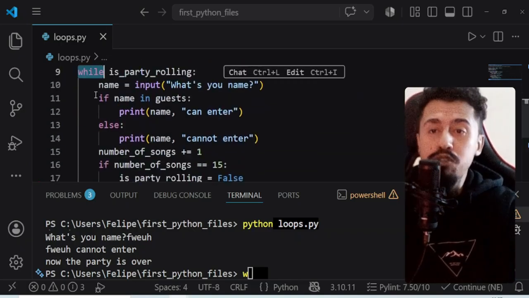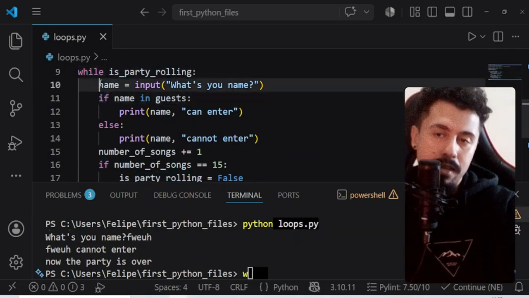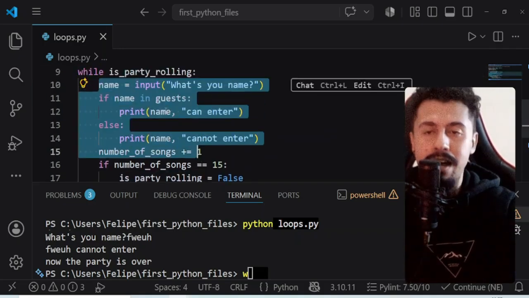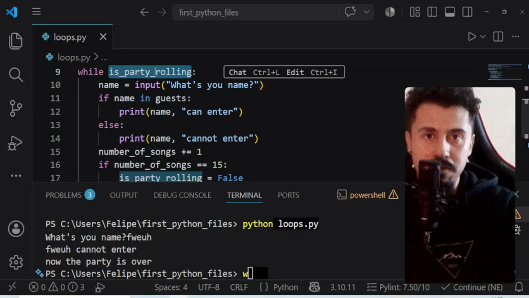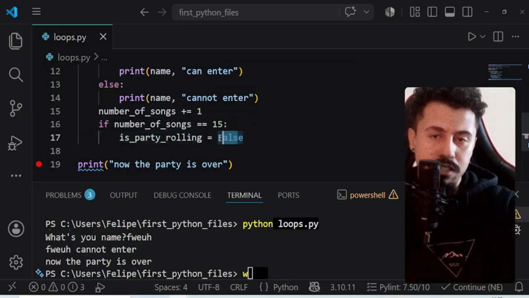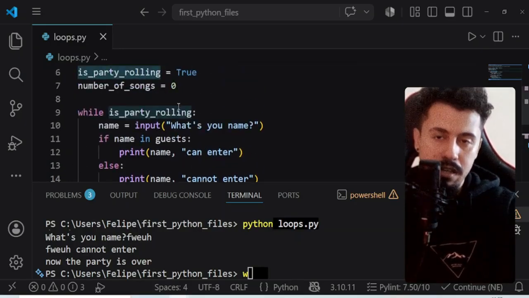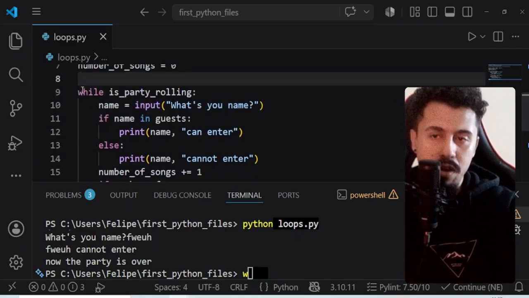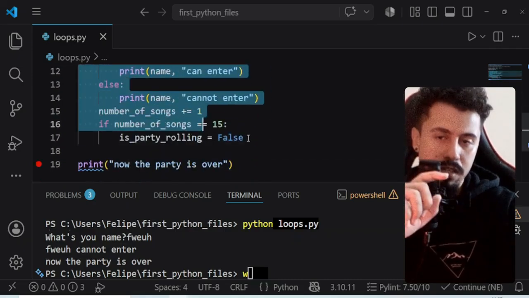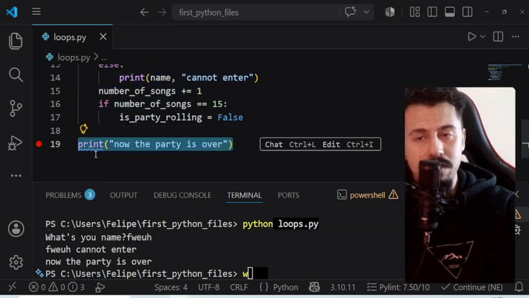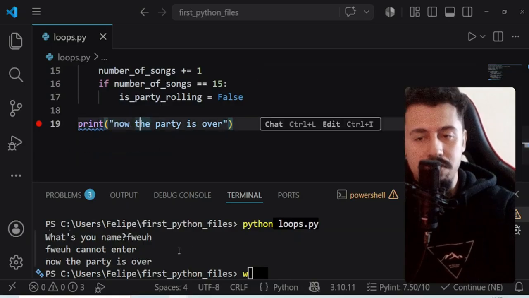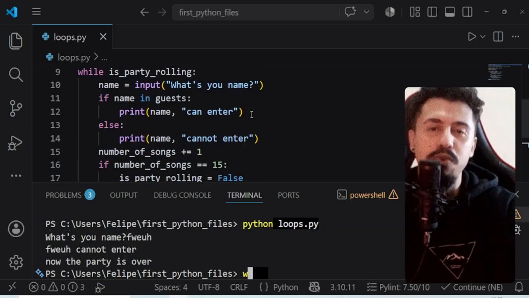And in order for our while loop to keep executing the steps that are inside of it, this condition must be true. This variable must be true. If we change to false like we did here, it is going to finish the repetition. And the first thing that happens when it goes out of the loop is printing now the party is over. Okay? So that's how the while loop works.